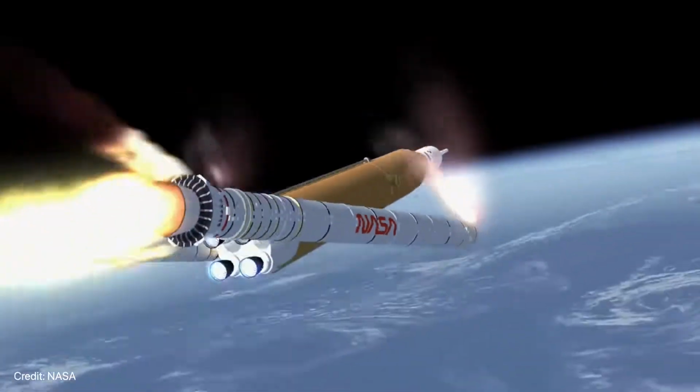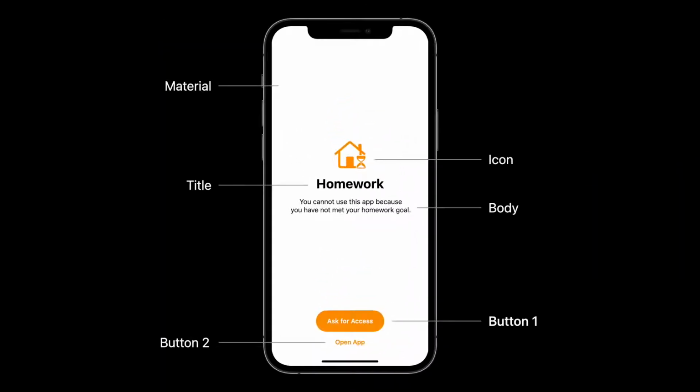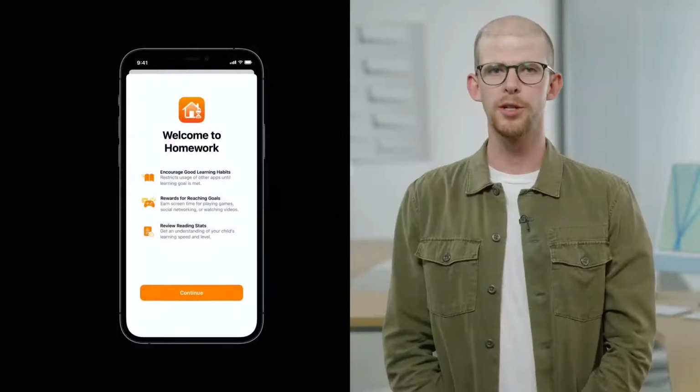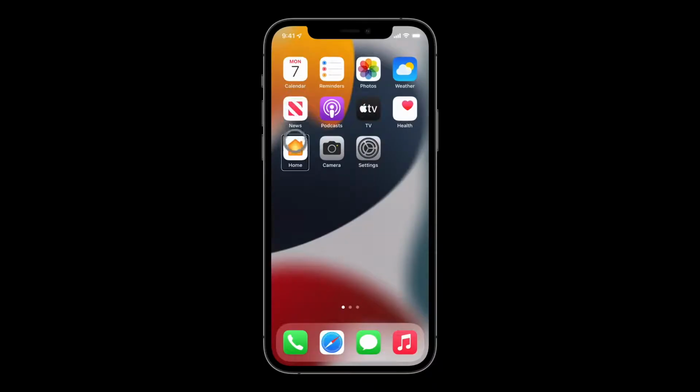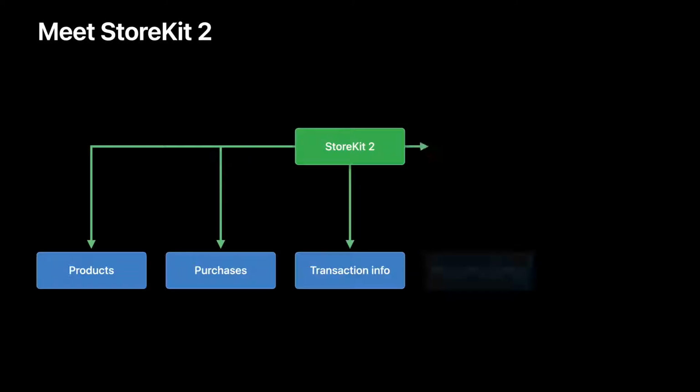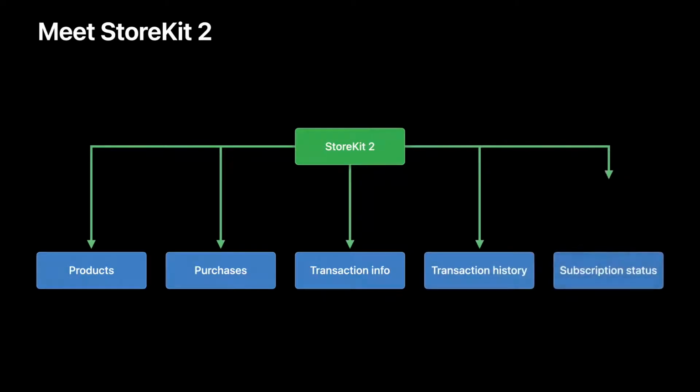We are Voyagers, collecting data beyond our solar system. Then we explored Screen Time API with Nolan. Homework encourages good habits by restricting a child's access to certain apps. Designed inclusive apps with Cynthia, and learned how to quickly implement in-app subscriptions with StoreKit 2.